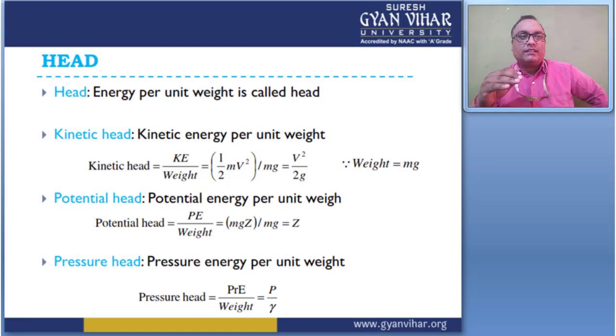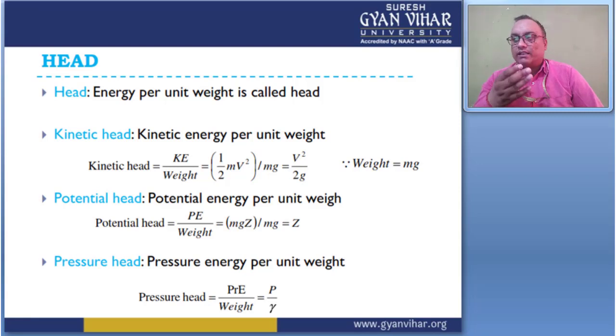Kinetic energy divided by weight is equal to half mv square divided by mg, which gives v square by 2g. Here, weight is equal to m into g, and this is the kinetic head, which gives the kinetic energy per unit weight.